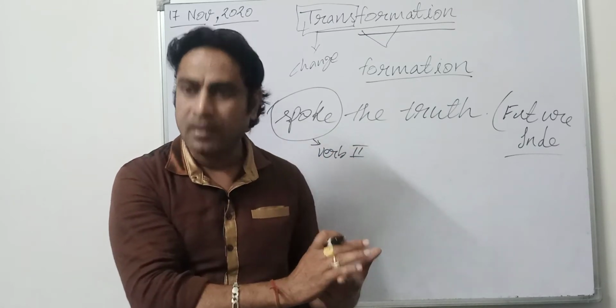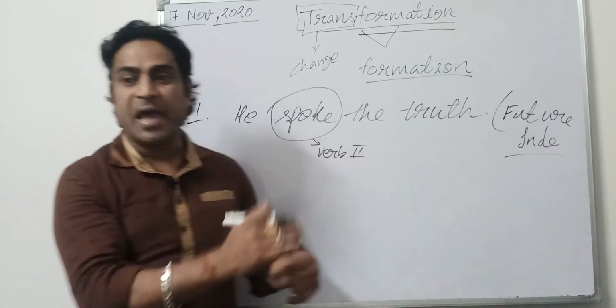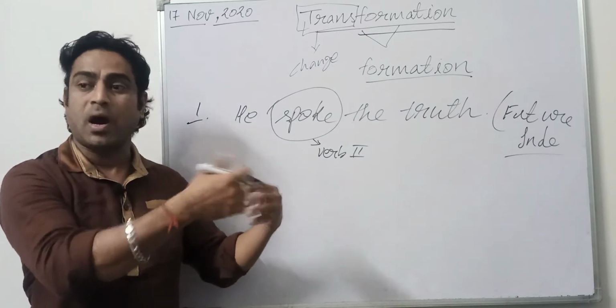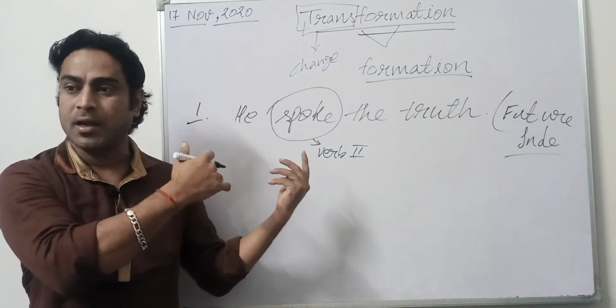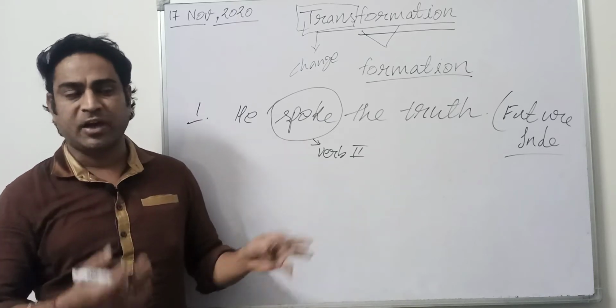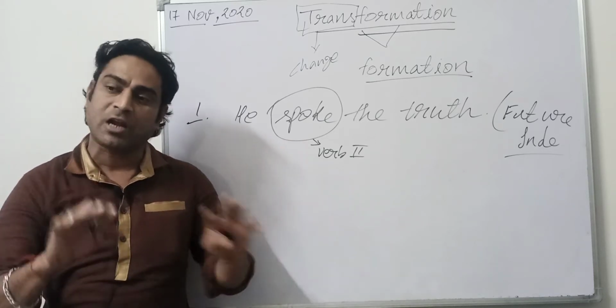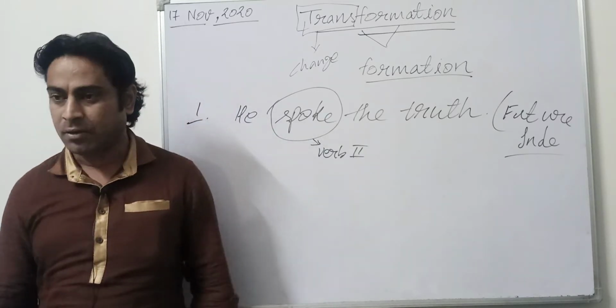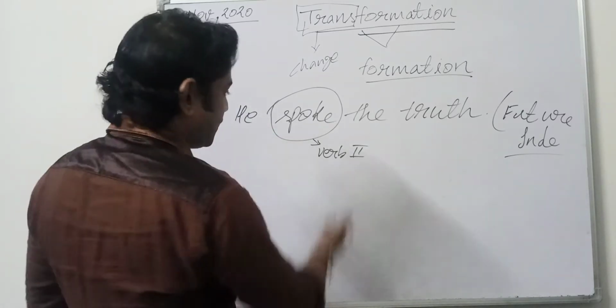Like yesterday, like in plus some earlier year, like 1920 or 2019, that will definitely go with the second form only, right? Okay, so this is verb second.